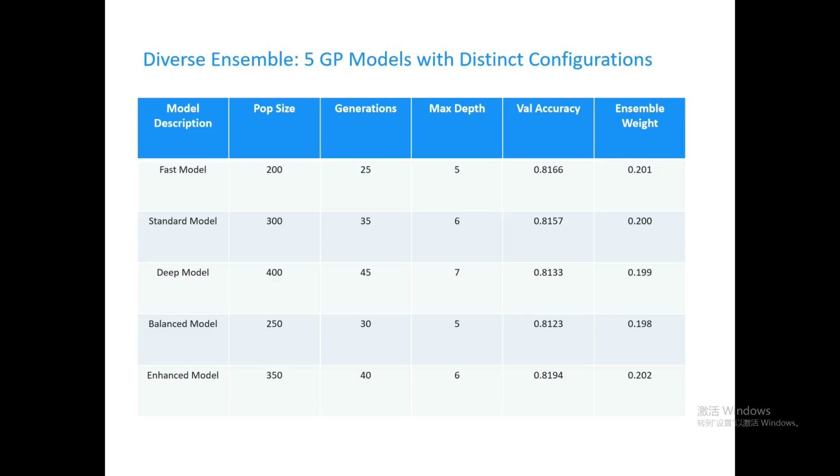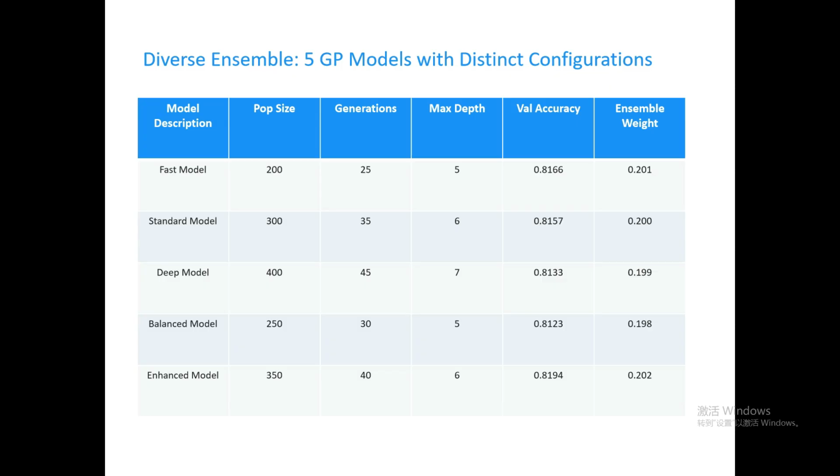I trained 5 GP models with different configurations. Each model varies in population size, number of evolutionary generations, and maximum tree depth. For example, the fast model has a small population and shallow depth, resulting in high training efficiency. The deep model has a large population and deep depth with strong expressive power. As shown in the table, the validation accuracy of individual models ranges from 0.8123 to 0.8194, with the enhanced model performing the best at 0.8194.